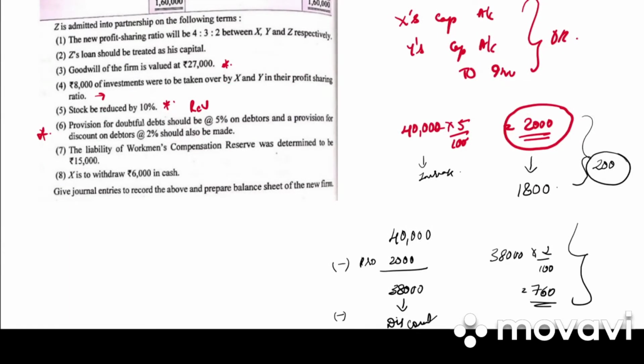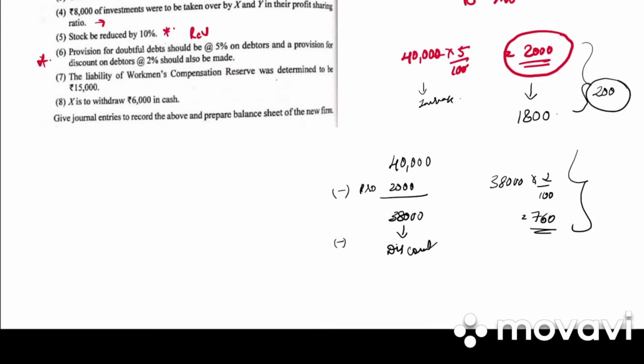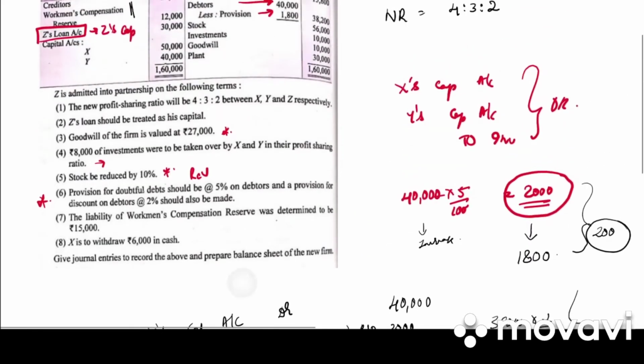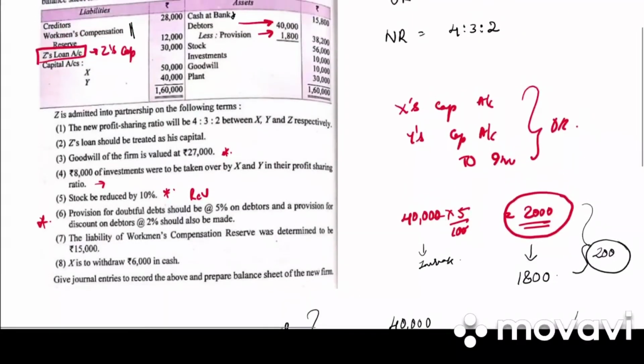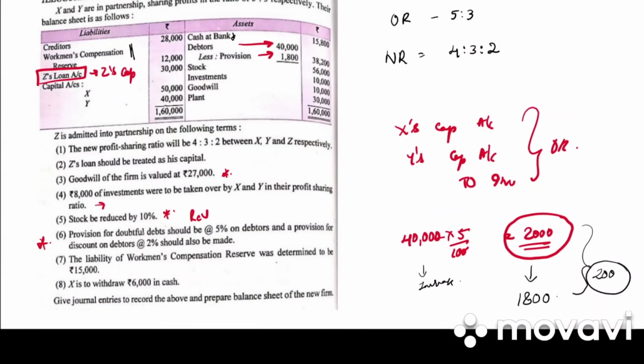Next, it is X to withdraw 6,000 in cash. So X has taken money, so X's capital account debited to, in the balance sheet, is it bank or cash? It is bank, so to bank account. This is also a new journal entry. Now in the old balance sheet, have they given us goodwill? Yes, on the asset side, goodwill has been given. So this goodwill will be shared among all partners in the old ratio.